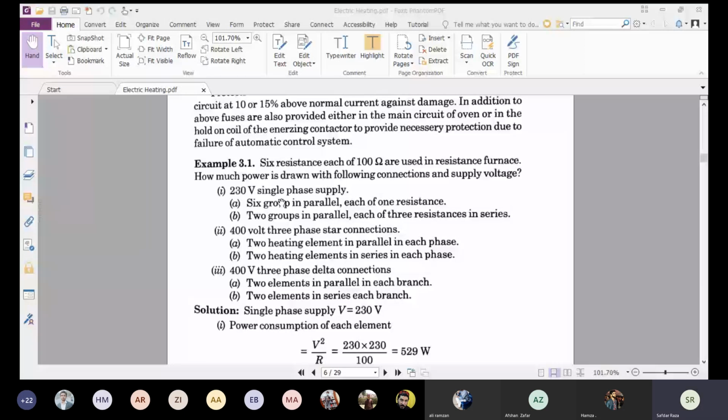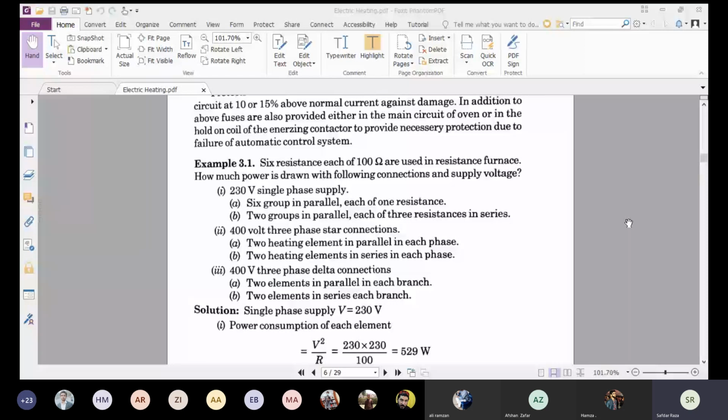Now we will see what will be the combination in part A. Case 1, part A: 6 groups in parallel, each of one resistance. So here we have 6 elements and all of them are in parallel.